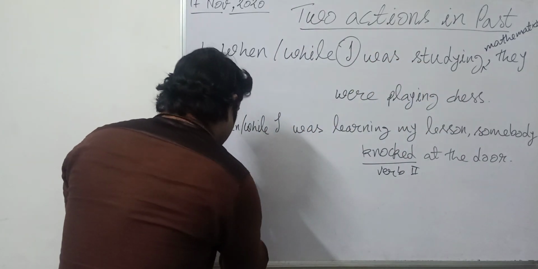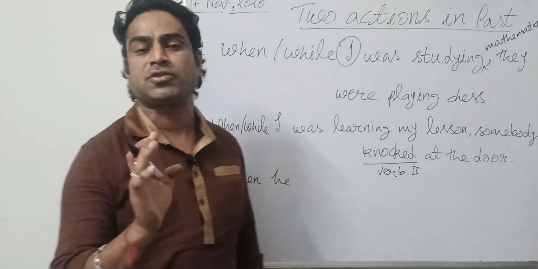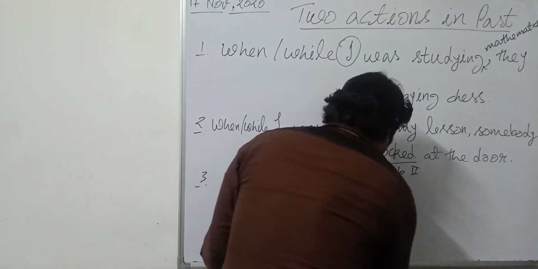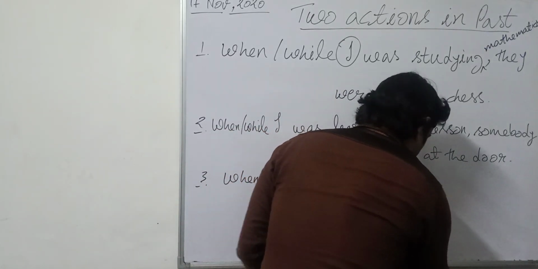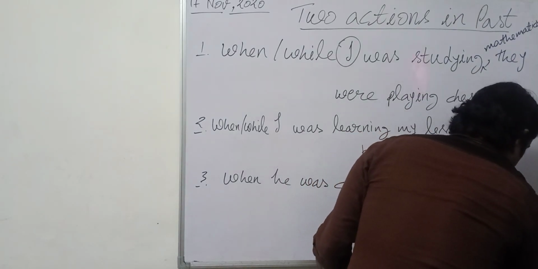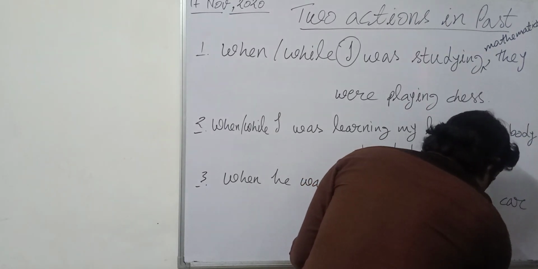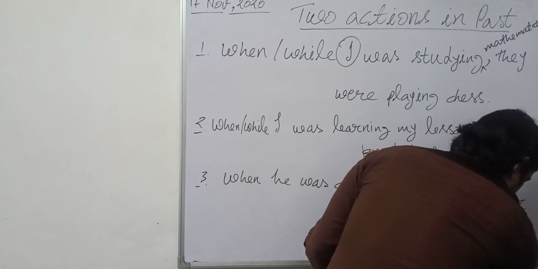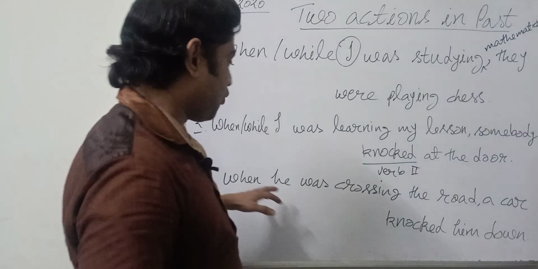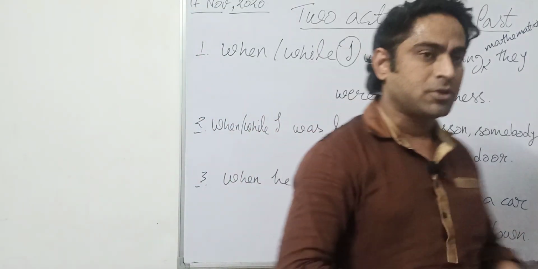Like you can take an example, a very natural example: when he was crossing the road, a car knocked him down. Now see, when he was crossing the road, it means a person was doing something.